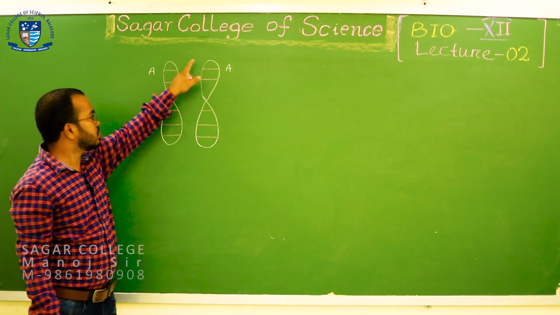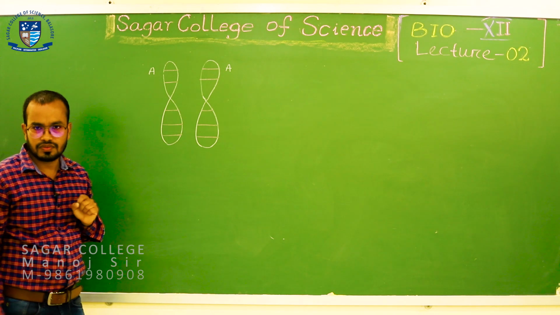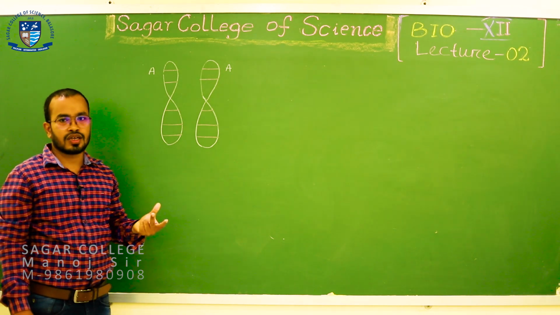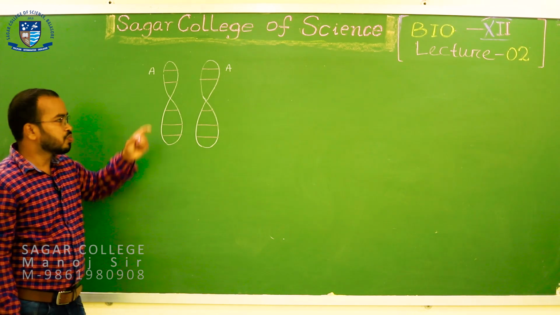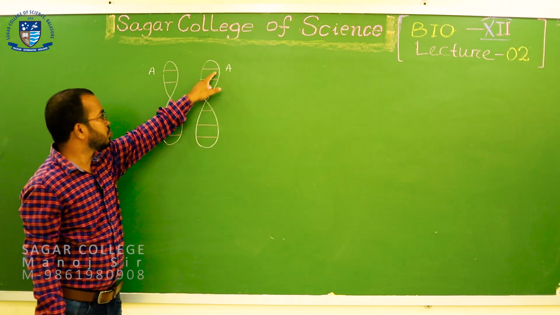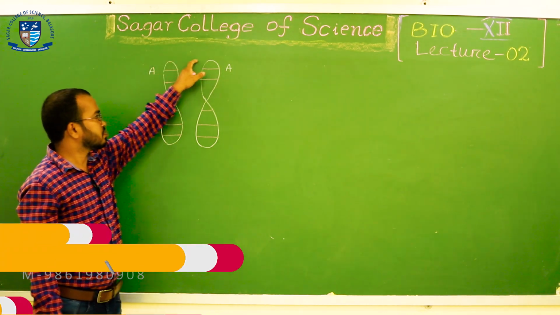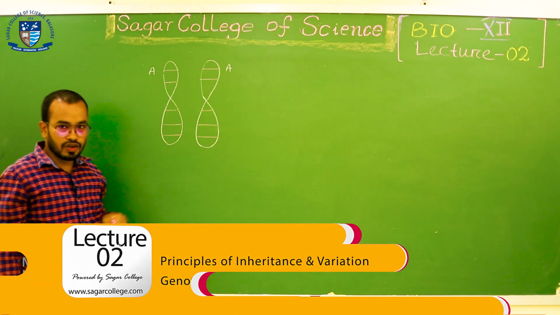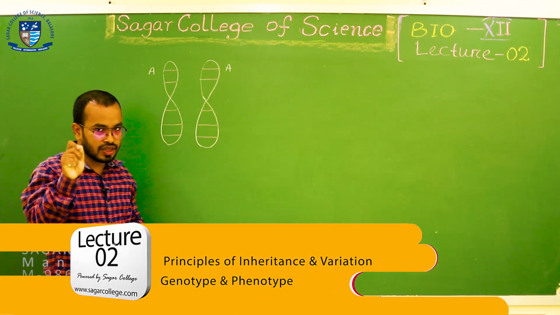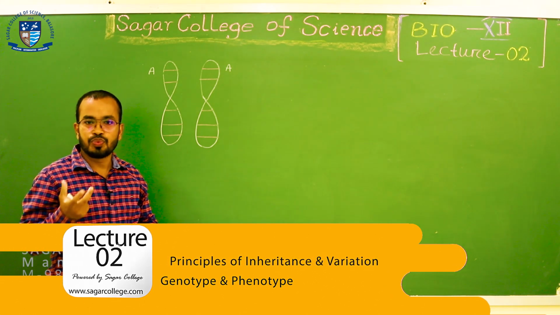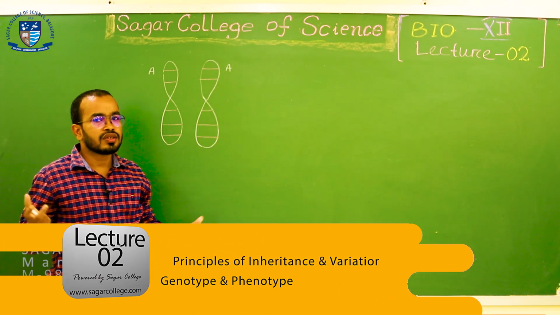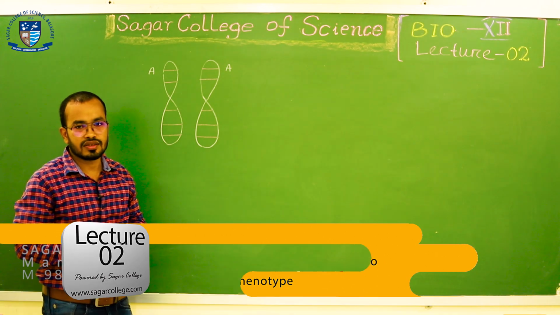That means these two alleles are the alternate forms of the same gene. Both alleles belong to the same gene. Or you can say each member of a gene pair is called an allele.